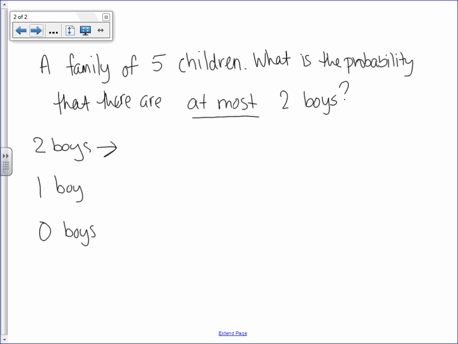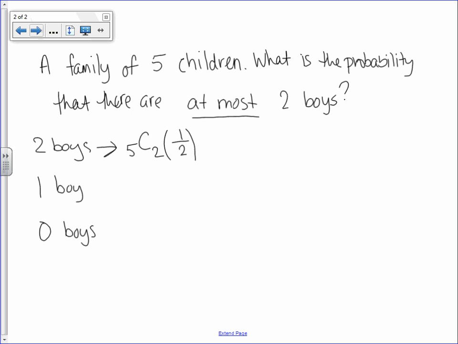The probability of having exactly 2 boys means that out of the 5 kids, I want all the different ways that I could have 2 boys. All right. Now, when it comes to the probability, you're either a boy or a girl. There's only 2 options. So the probability of boy is 1/2.